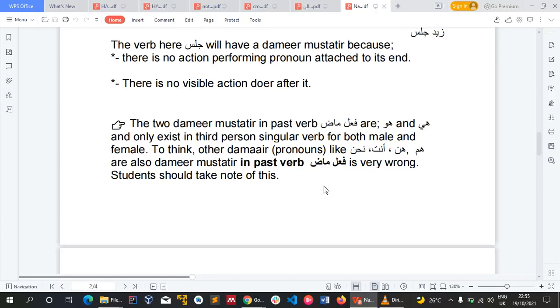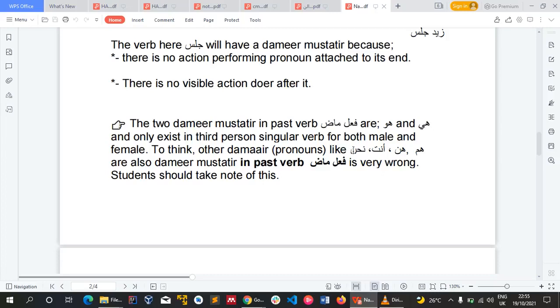So when we are asked to form the fi'l madi table, in the first quadrant we have jalasa and jalasat. Those two, or any fi'l formed in those categories, are the only ones that will have the damir mustatir, and the damir mustatir are huwa and hiya. So please note this. Do not think other damair, meaning other pronouns like nahnu, anta, hunna, hum, are also damir mustatir, because we have huwa and hiya being damir mustatir.